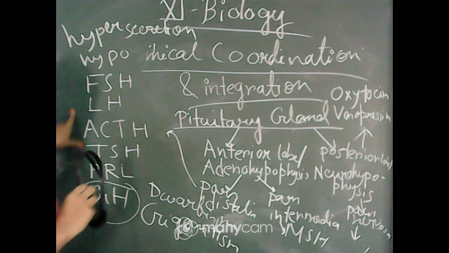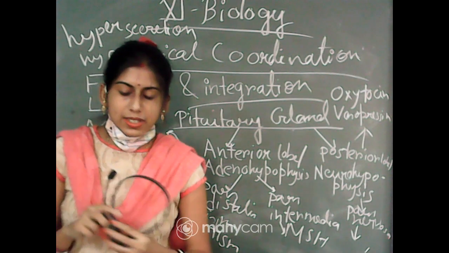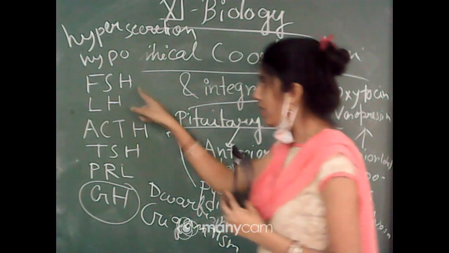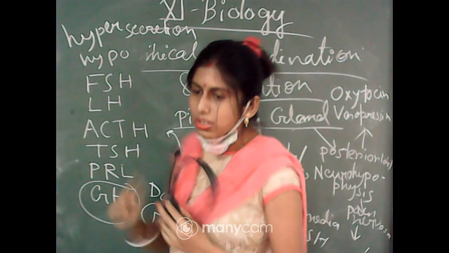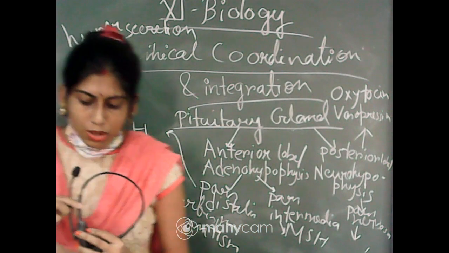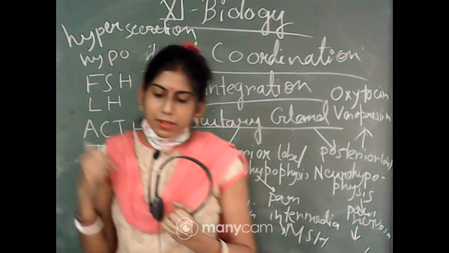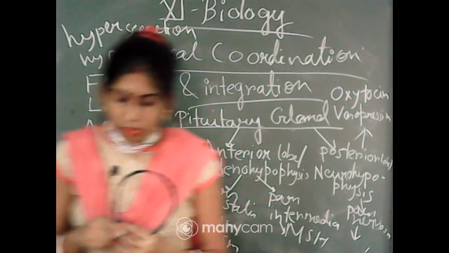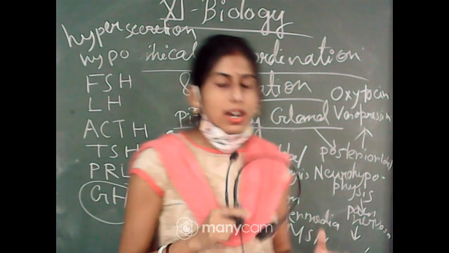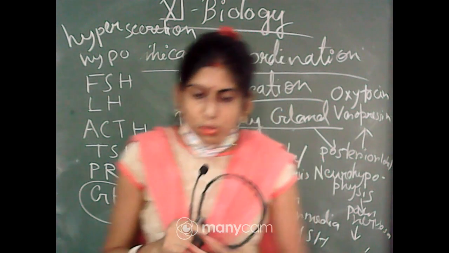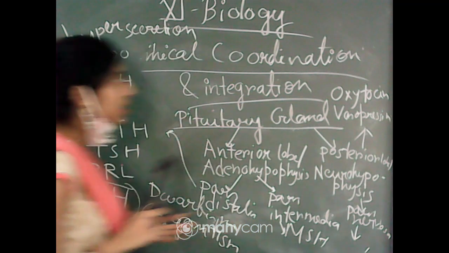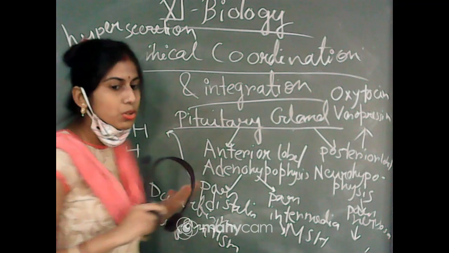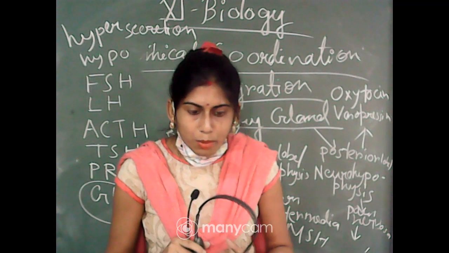Next one is LH. Full form of LH is luteinizing hormone, and another one is FSH, follicle stimulating hormone. These two are gonadotropic hormones. That means they can stimulate the gonadal activity. Gonad means testis and ovary. That is why these are generally called gonadotrophins. LH and FSH, as they have a role in the gonads, are considered gonadotrophins.